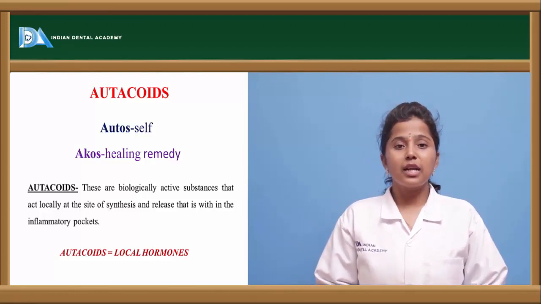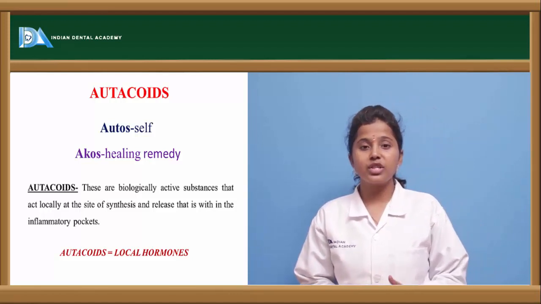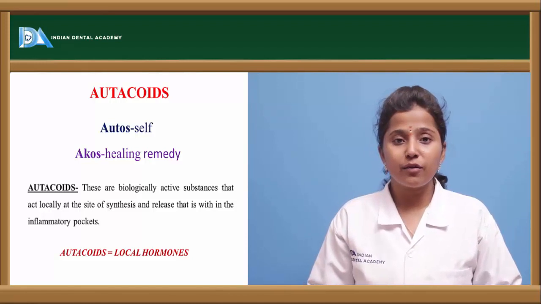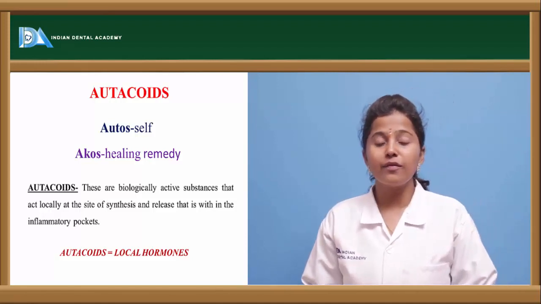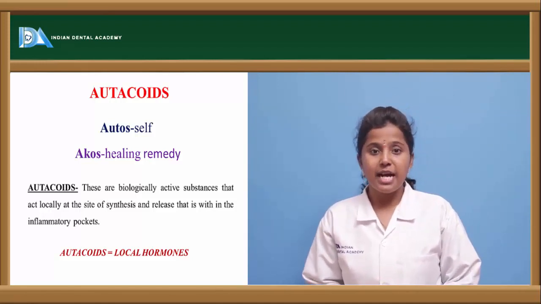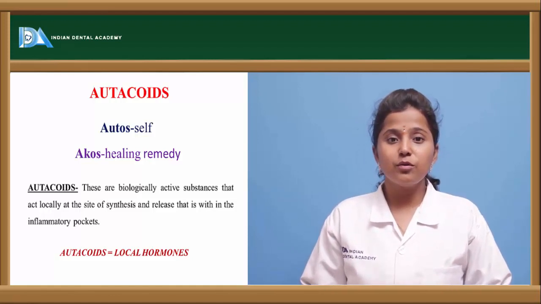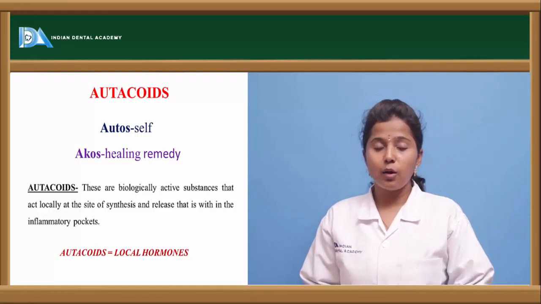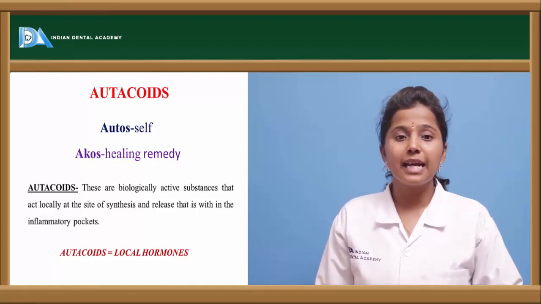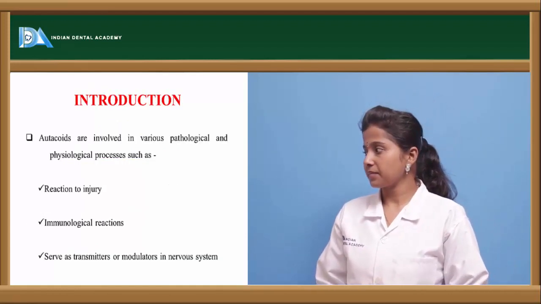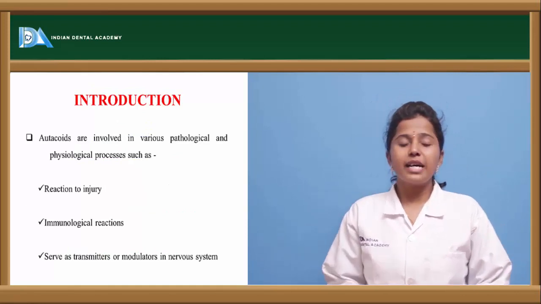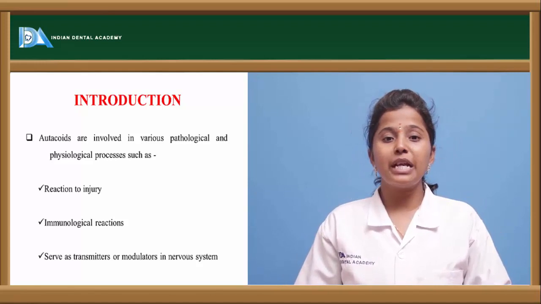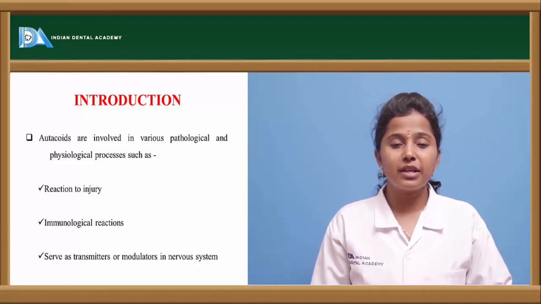So autocoids are local hormones which, when released into the body, produce some kind of allergic reactions, and these autocoids are produced locally only. That is the reason the word autocoid means local hormones or self-healing remedy. So why are these autocoids produced? These autocoids are produced in reaction to any injury or inflammatory reactions.